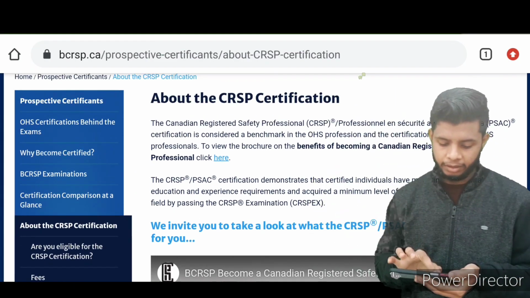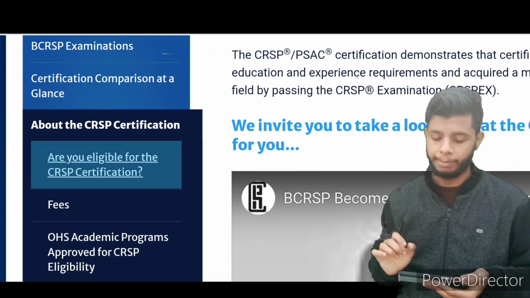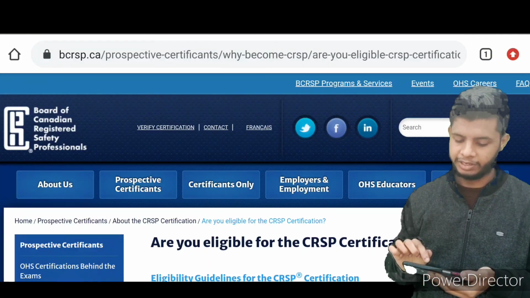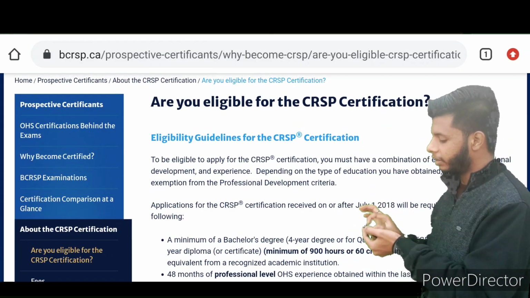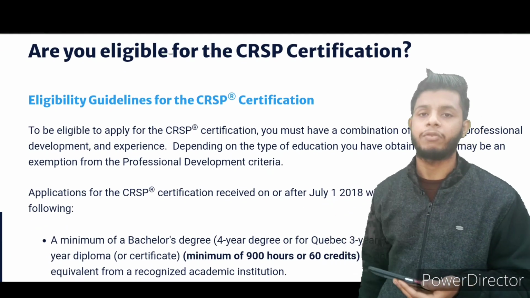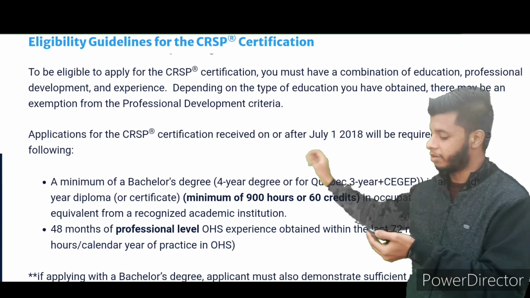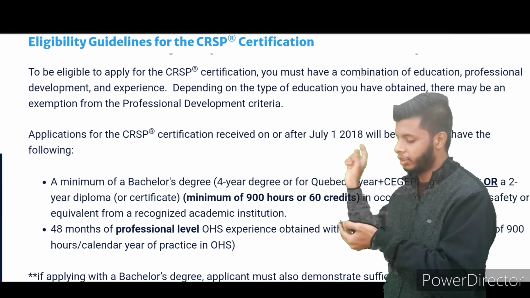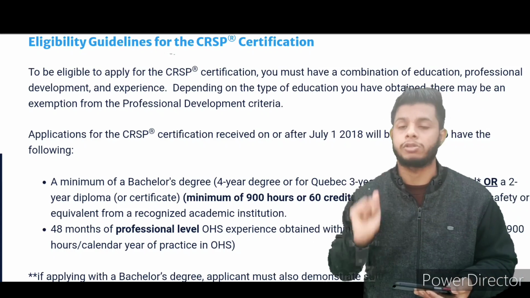Now, the important thing is, are you eligible for CRSP? We will now see what the eligibility requirements of that CRSP certification are. Just click on that and you will get this type of interface. Now see here guys, eligibility guidelines for CRSP certification. It means what are the things that you need to have if you want to qualify for the CRSP examination. To be eligible to apply for CRSP certification, you must have a combination of educational, professional development and experience. Educational qualification is also required, experience also required.